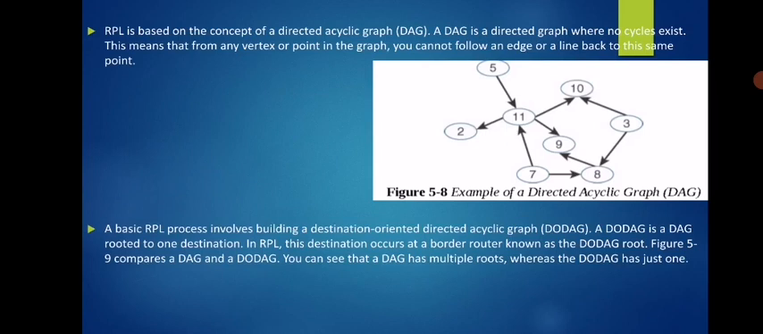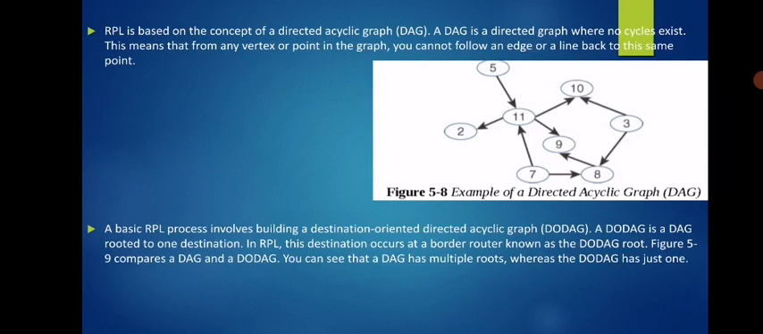A basic RPL process involves building a destination oriented directed acyclic graph, which we call a DODAG. A DODAG is a DAG rooted at one destination. So here we are targeting only one destination. We'll see how we can do this. This destination occurs at a border router, known as the DODAG root. Figure 5.9 compares a DAG and a DODAG.